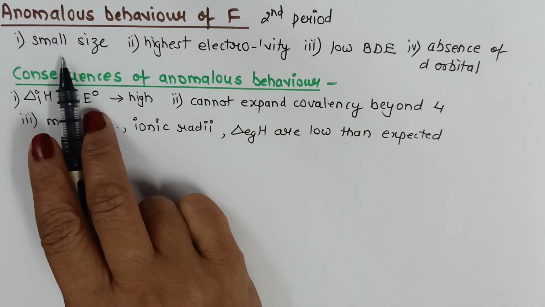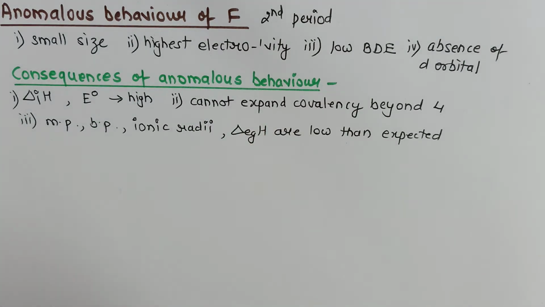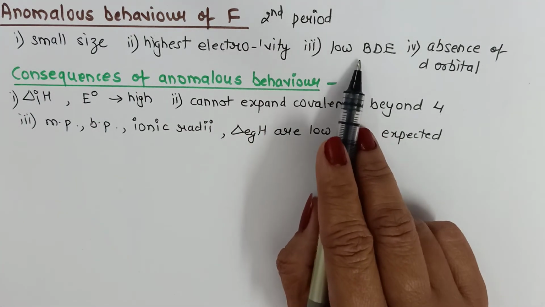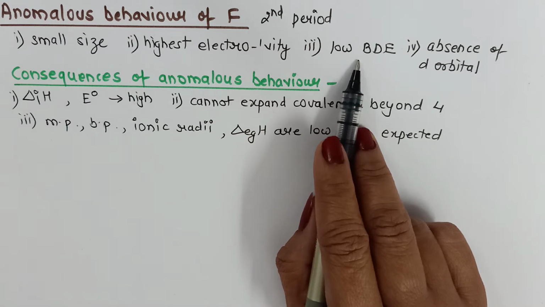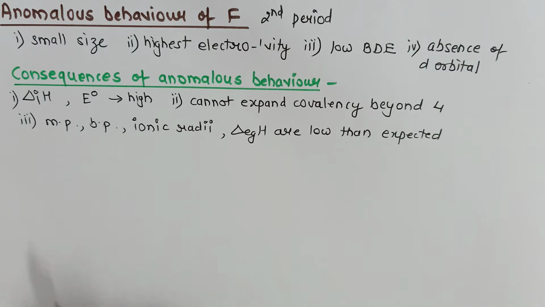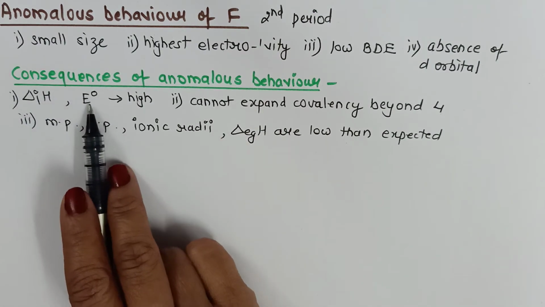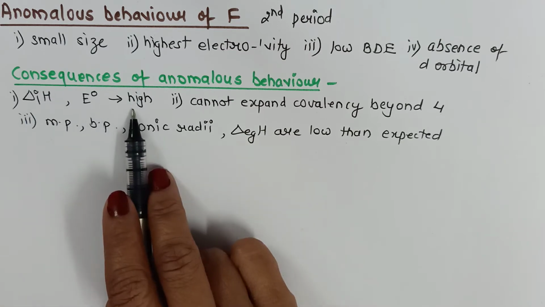So fluorine has exceptionally small size, is the most electronegative element of the whole periodic table, has low bond dissociation enthalpy, and there is no d orbital in fluorine. As a consequence, the ionization enthalpy and electrode potential of fluorine become very high.